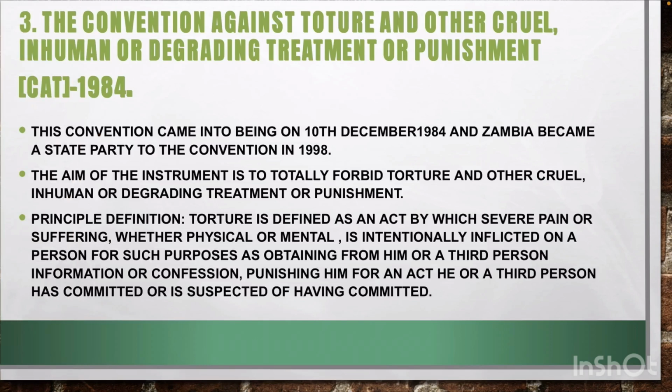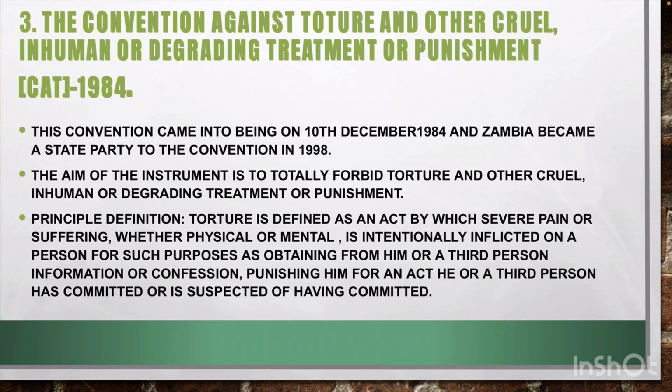So the third one is the Convention Against Torture and Other Cruel, Inhuman or Degrading Treatment or Punishment, the CAT in short. This convention came into being on 10th December 1984, but Zambia became a state party to the convention in 1998. So what is the aim of this instrument?